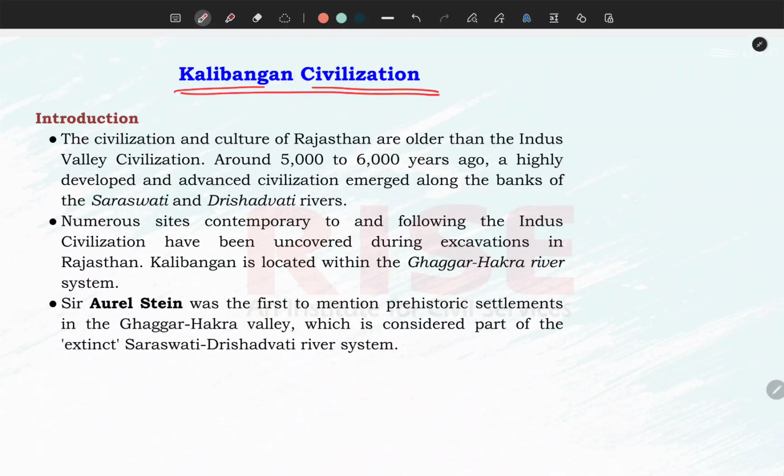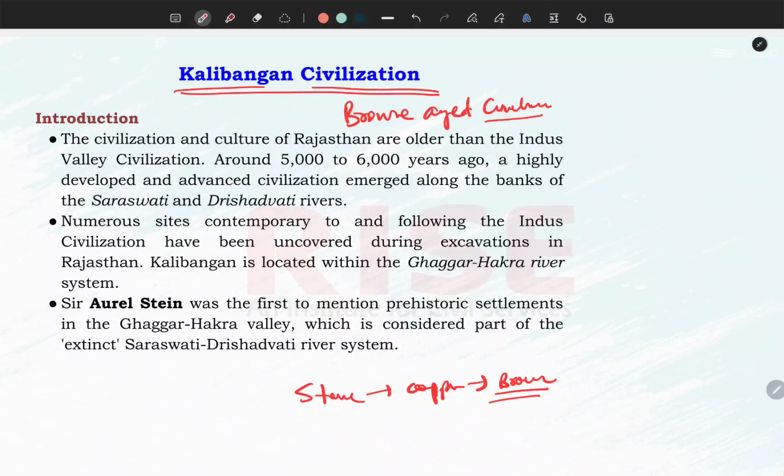Kalibanga civilization is located in Hanumangarh at the left bank of the river Ghaggar. The first, but the most important thing is this civilization belongs to Indus Valley civilization, which is a Bronze Age civilization. It means after stone, then copper, and then tin was mixed, the bronze came. So, in the series of development of human civilization, the bronze comes after copper. It's the third stage.